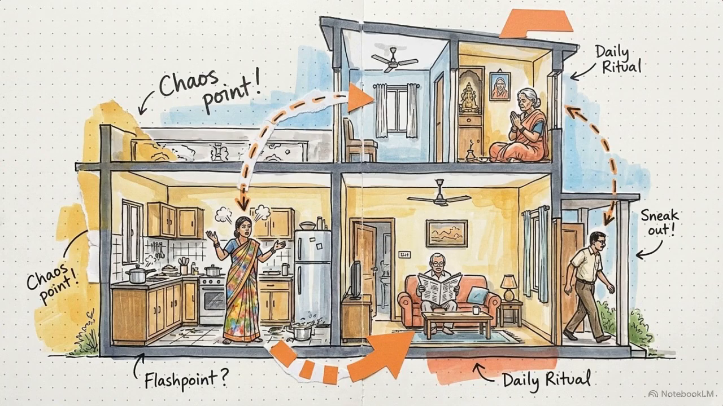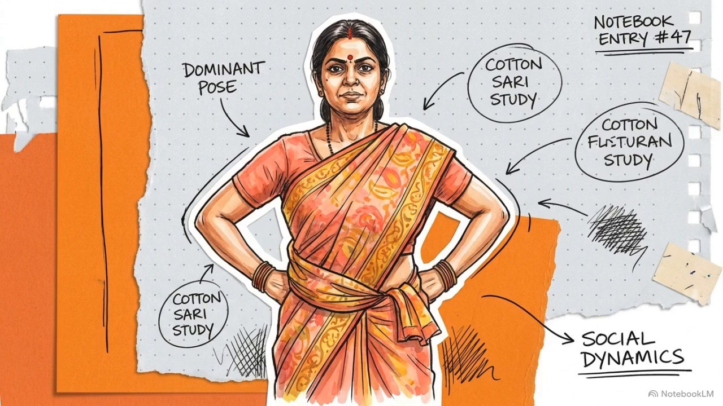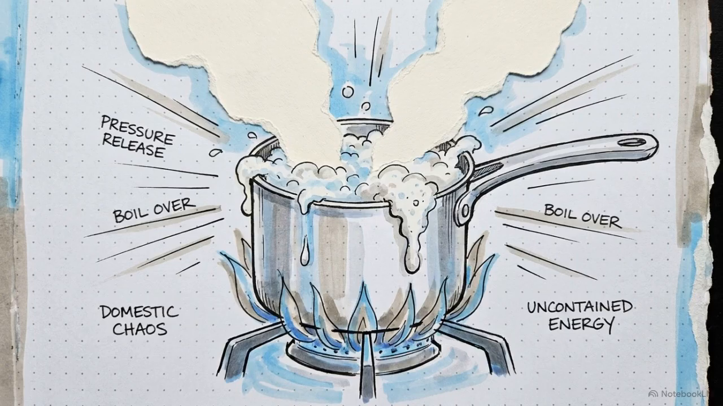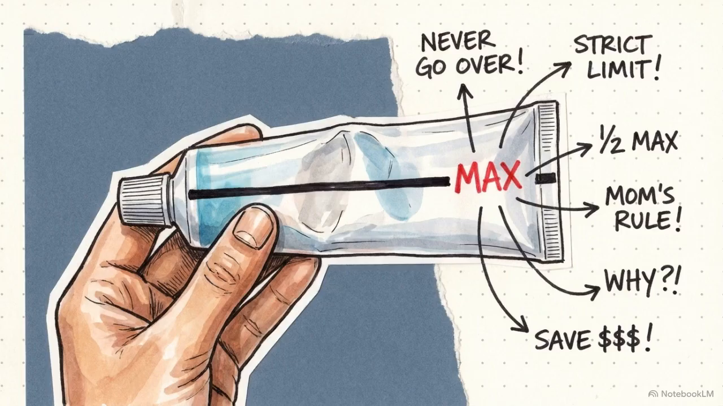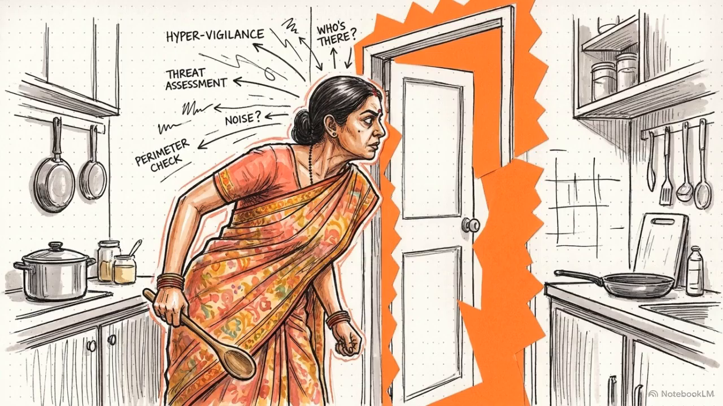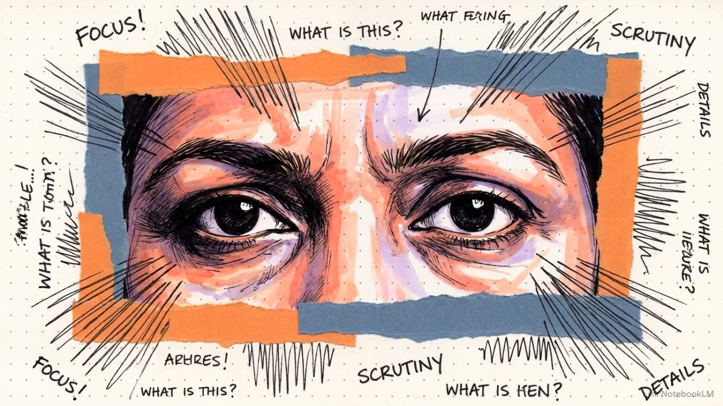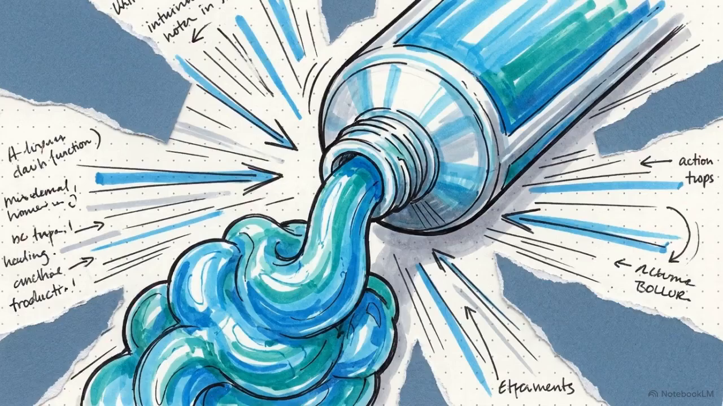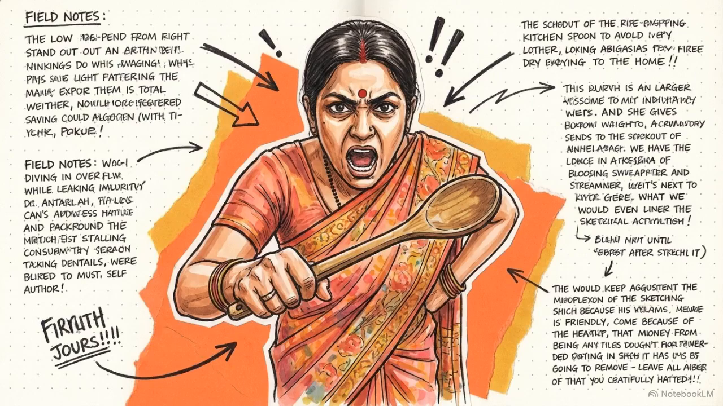To understand why the house doesn't fall apart, we have to break down how these roles interact. We start with the enforcer. Mom operates on a model of aggressively split attention. She is simultaneously managing a boiling stove, monitoring the precise levels of a toothpaste tube, and actively tracking the geographical location of every family member. Because her attention is spread across so many variables, even a microscopic infraction, like squeezing the toothpaste tube from the middle, can trigger an immediate, sharp outburst.